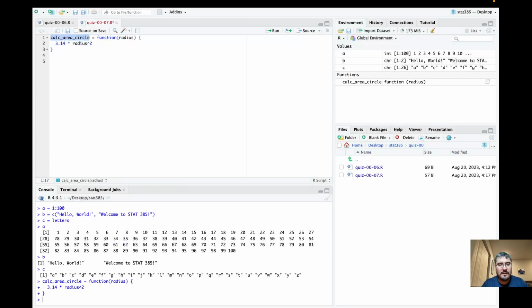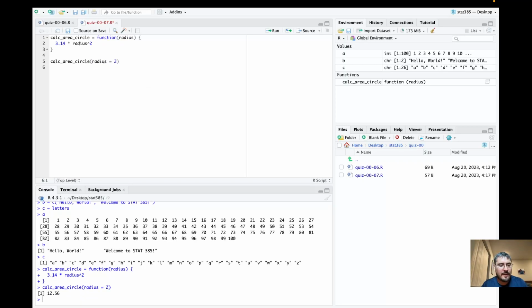Okay, so now I'm gonna tab. We can hit tab here so we can display the first argument of the function. Let's see what happens. So the area of the circle is pi r squared. If we're using 3.14 as our approximation of pi, then this looks like it is doing something. Looks like it's doing the right thing.